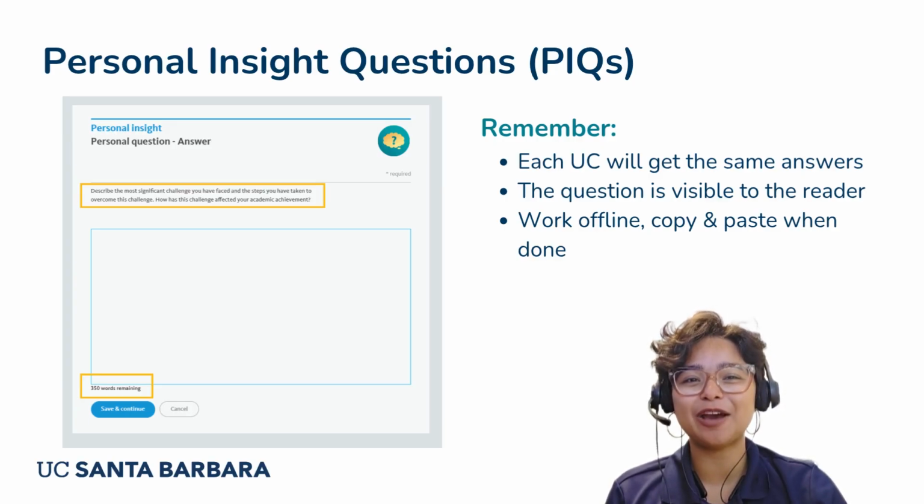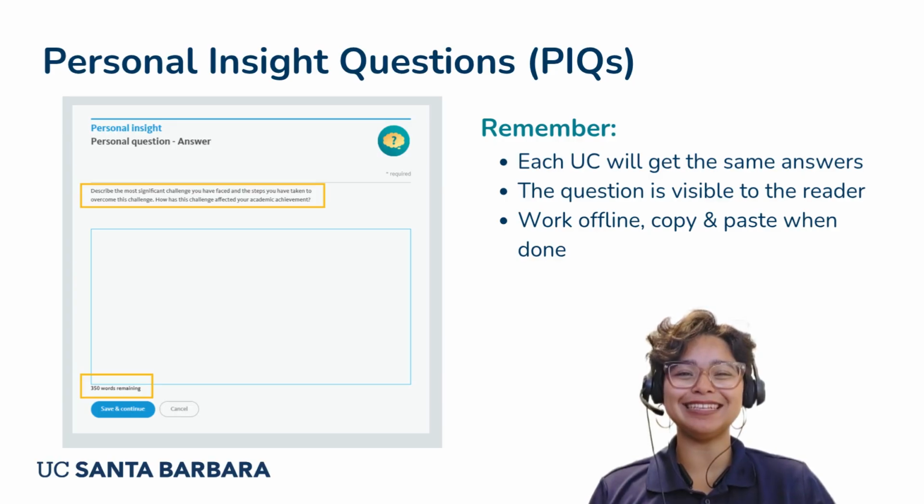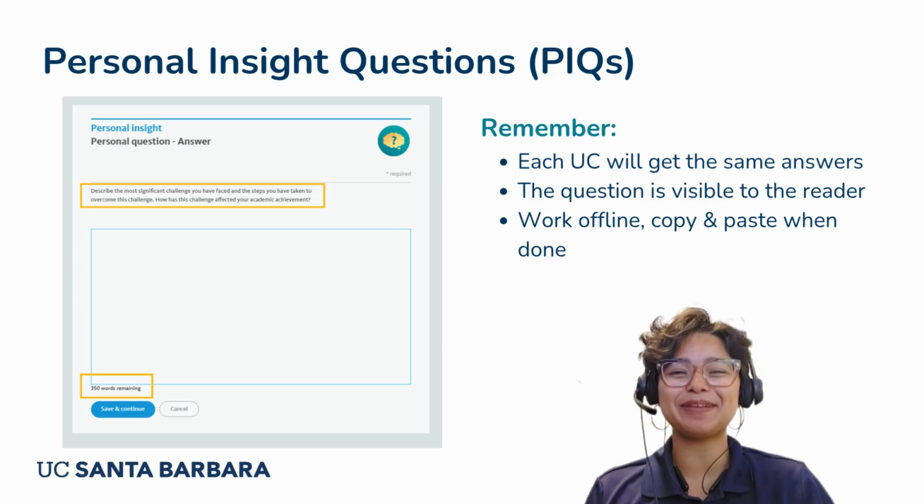You'll notice that the word count will be listed at the bottom left-hand side of that text box, stating 350 words remaining, so that you can keep track of where you are in that 350-word limit. We do encourage you to work on your responses in a separate document because there is a 20-minute timer embedded into the application. If you do not press save and continue before the timer is up, your work will not be saved. You can work offline, and by working on a separate document, you'll be able to take breaks. Then you can copy and paste your responses when you're done.